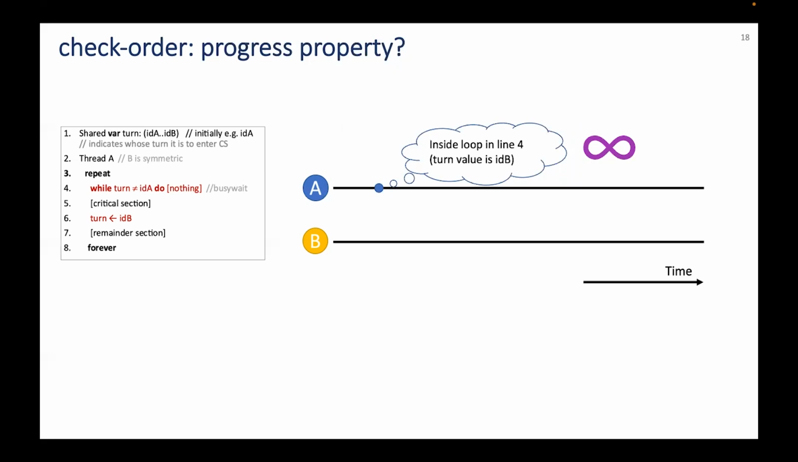Yes. B can be in its reminder section, and as we said, the duration of the reminder section is arbitrarily long, which means the progress property is violated. We can then conclude this code is not a valid solution to the critical section problem because it breaks the progress property.